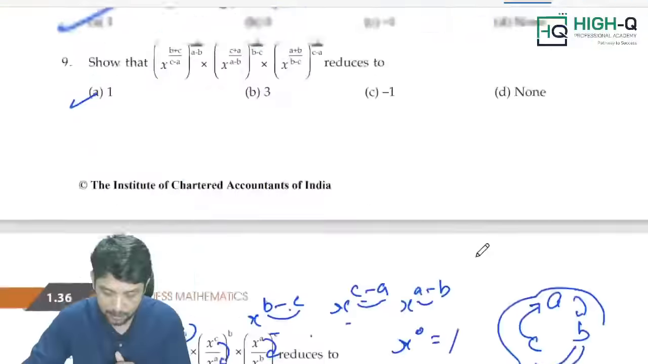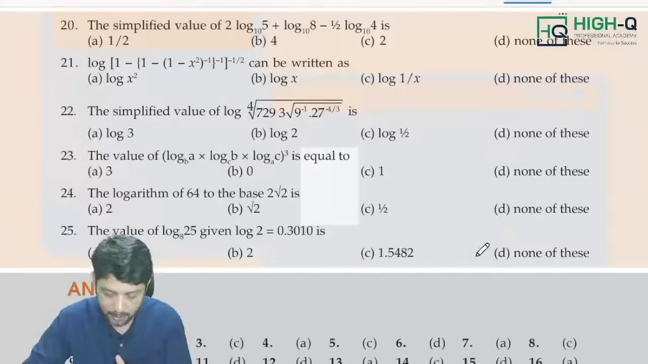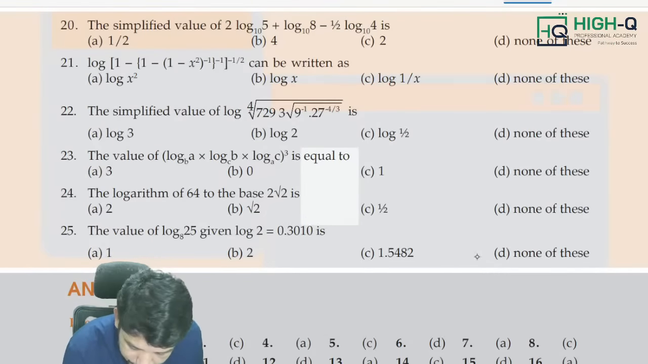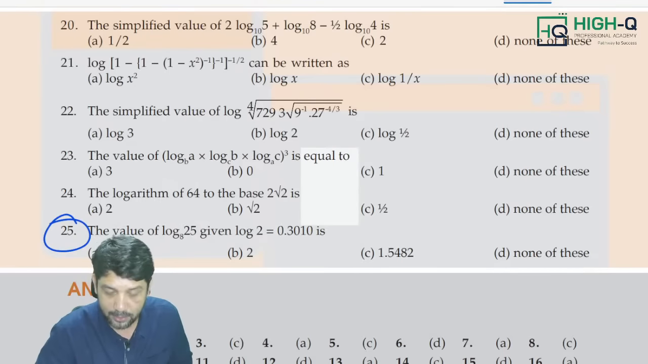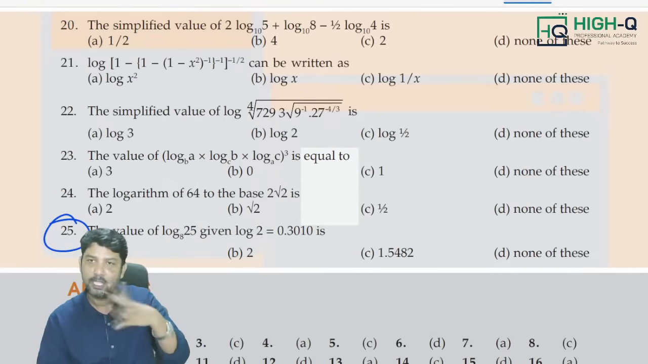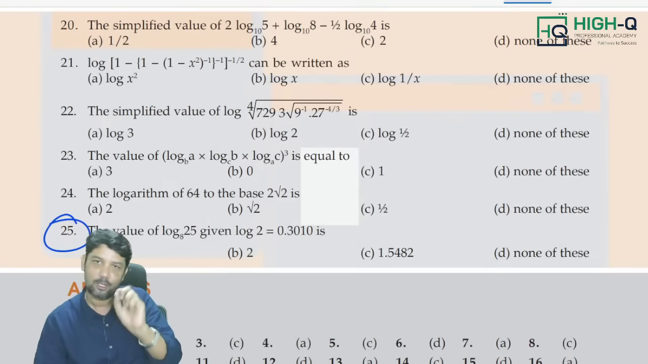If it comes in the examination, you can easily do it. When you see this sum, you will leave and come. Log 25 to the base 8 is equal to what? And log 2 value is given as 0.3010. Either you will do the actual method and struggle with it, or you will leave and come.